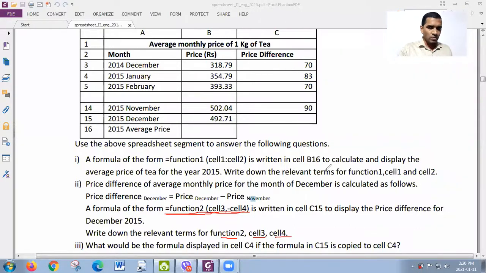Okay, forget about the question now. So now I will find the answer by using the function. So it is equal sum within brackets. You know you have to subtract the November price from the December price. So tell me what happens if I write B15 comma B14. What would be the answer now? What happens now?